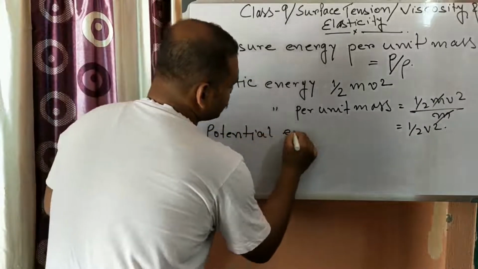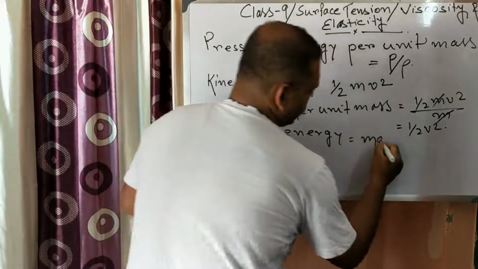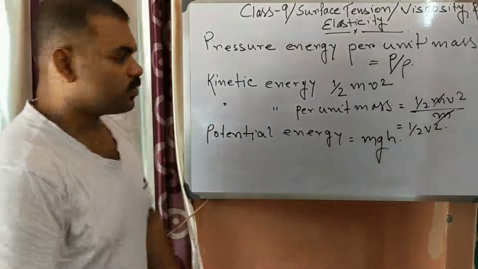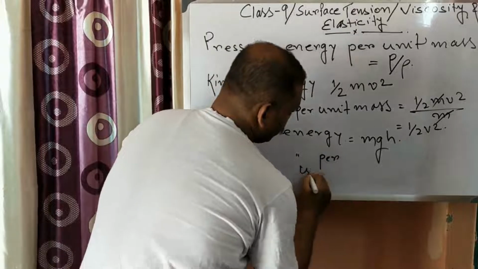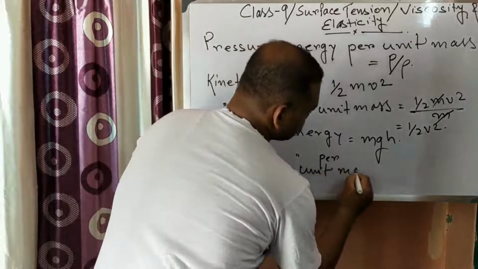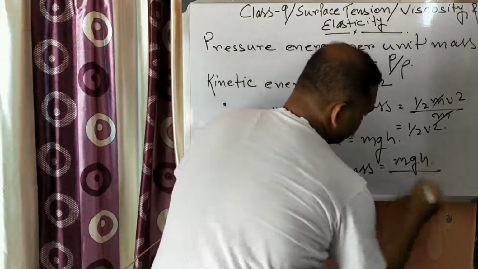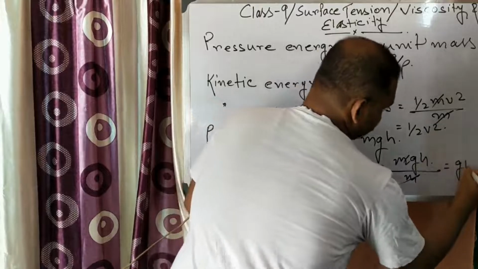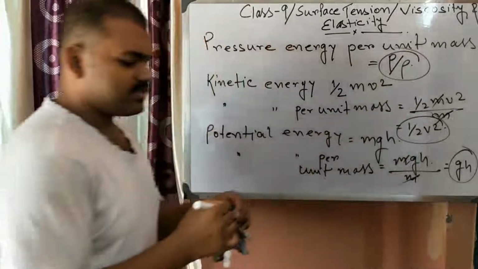What is potential energy? For mass m, g acceleration due to gravity, and at h depth, it will be mgh. So potential energy per unit mass will be mgh by m, so it will be gh. So the sum of these three energies remains constant.